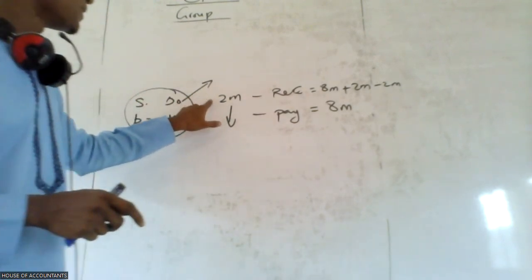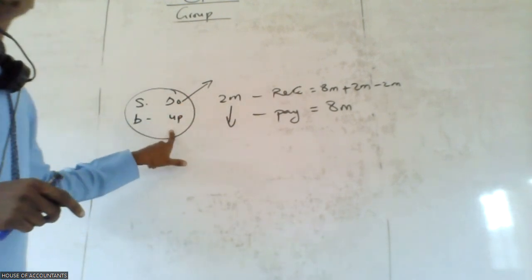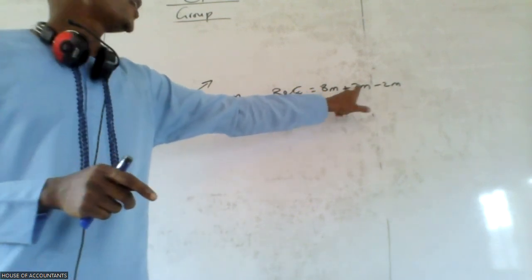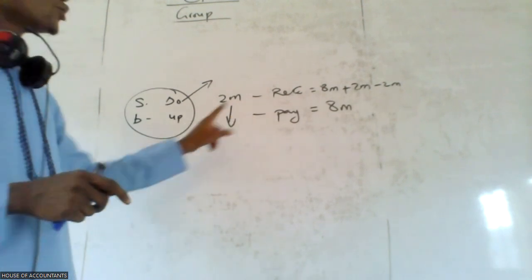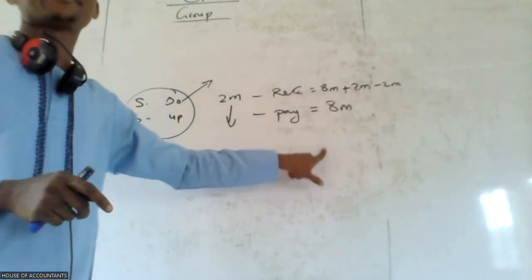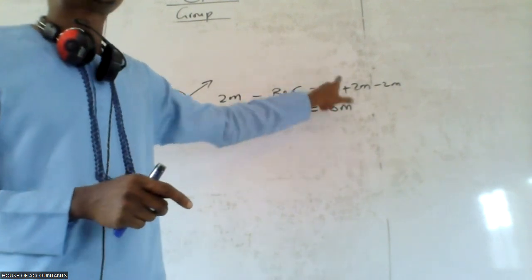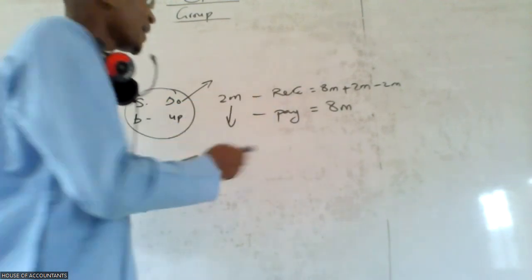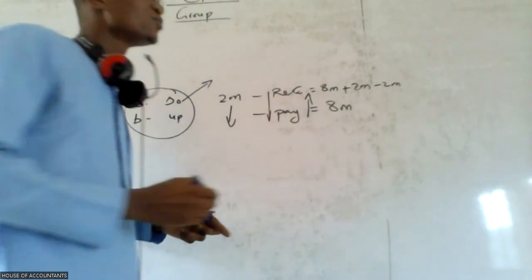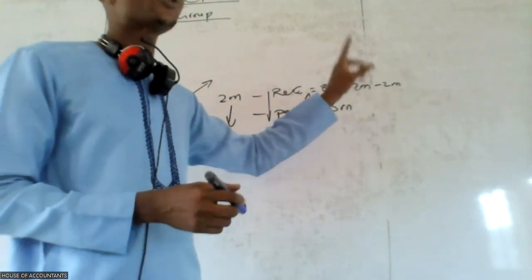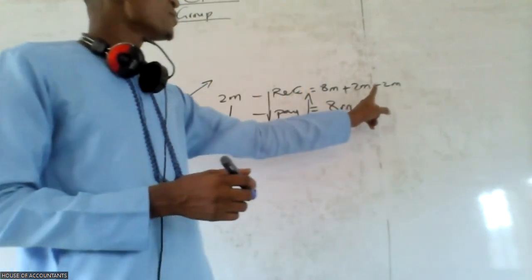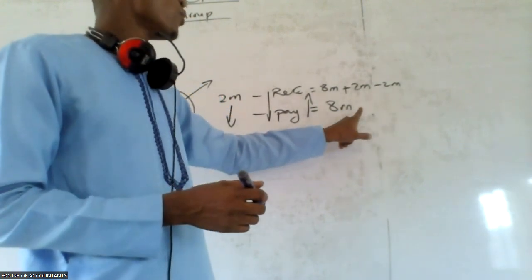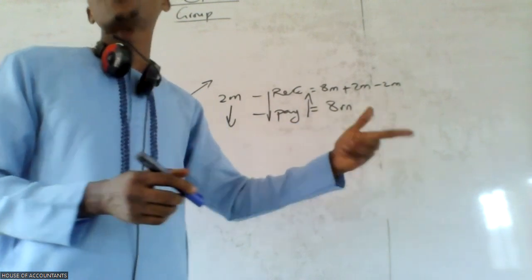Now, this person sells to Opco, and this is 2 million naira. These 2 million naira have not been recognized by Opco. So their figure is not reading the same thing. This one is saying, I want to receive from you. This one is saying, I want to pay you. So it means there are two ways you can correct it. It's either you remove it from the person that is saying, I want to receive from you, or you add it to the person that says, I want to pay you.